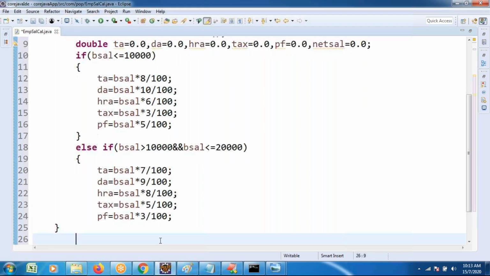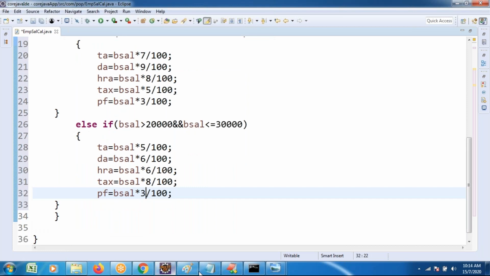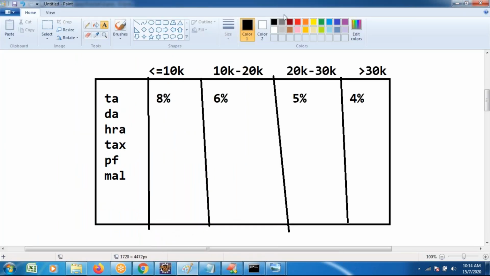It is also false, one more condition. Else if basic salary greater than 20,000 and less than 30,000, 20,000 to 30,000. I will change the percentages as under: 5%, 6%. HRA will be 6%, provided by the particular people. Tax will be 8%. PF will be 3%. One more condition. So till now, this part of logic writing is finished.